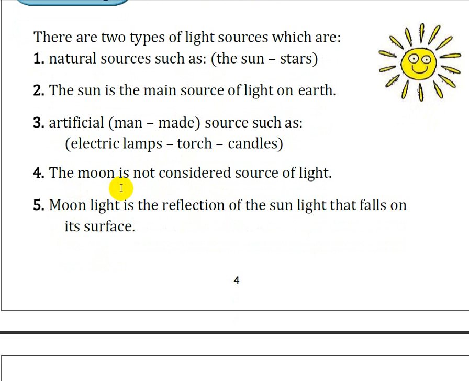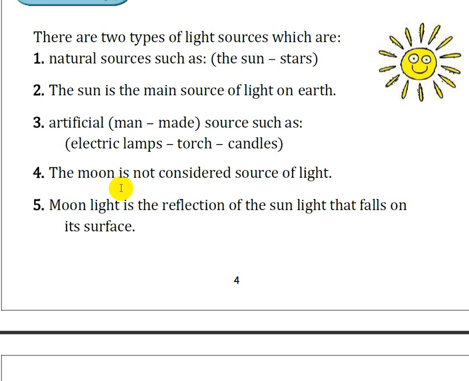What about the moon? At night when I'm walking out, I see there's a light coming from the moon. No, the moon isn't a source of light. It's not considered to be a source. Why? Because it gets this light not from itself. It reflects this light from the sun.